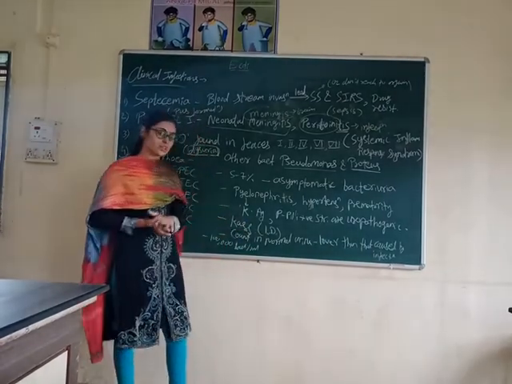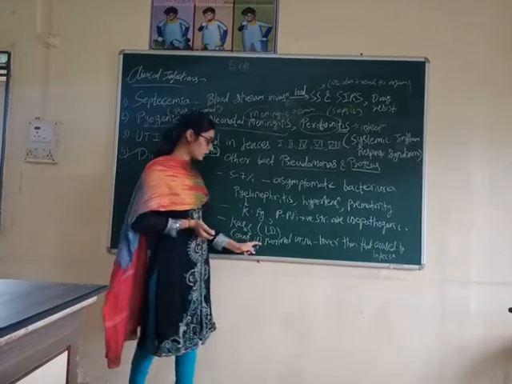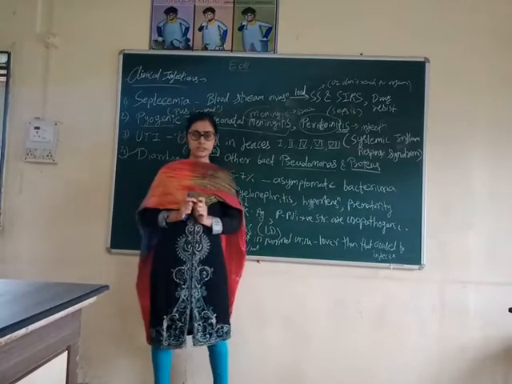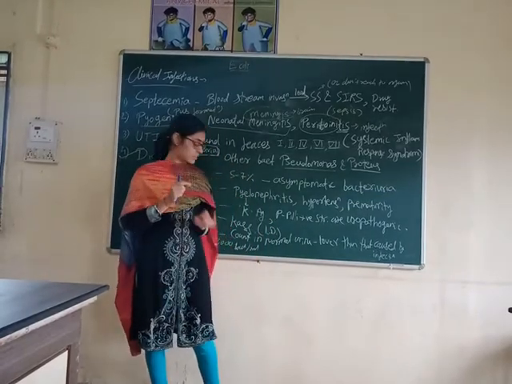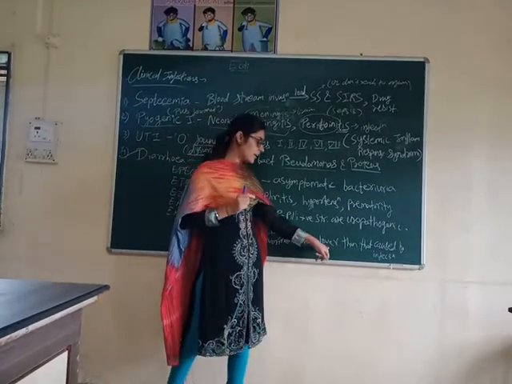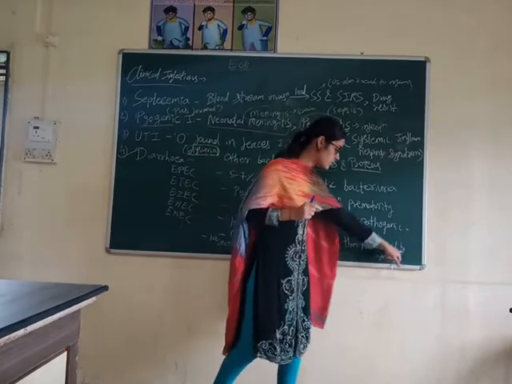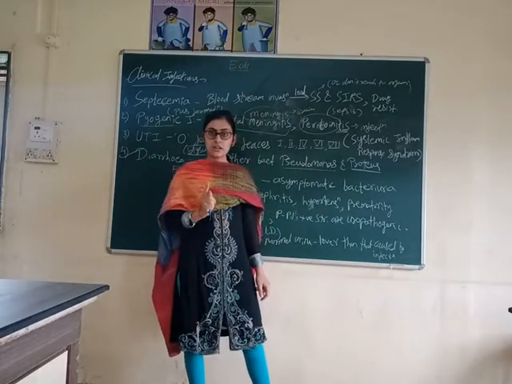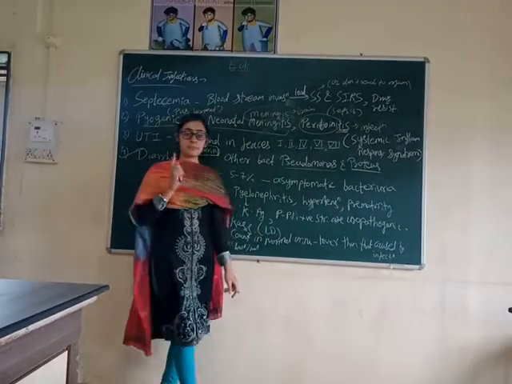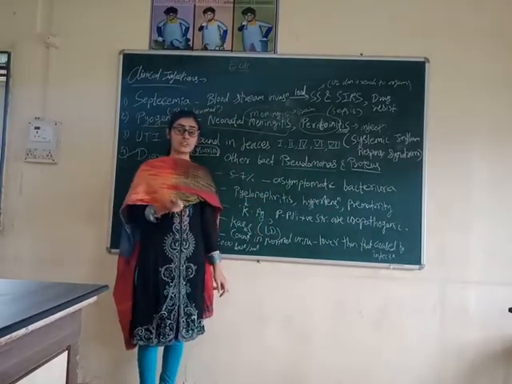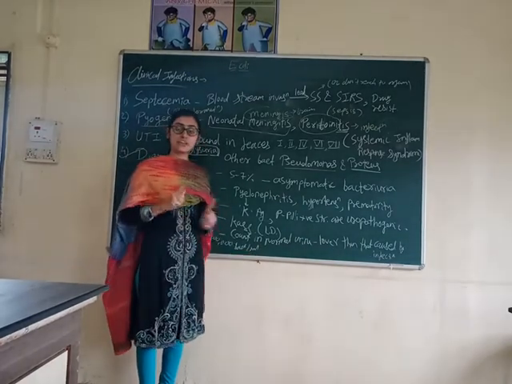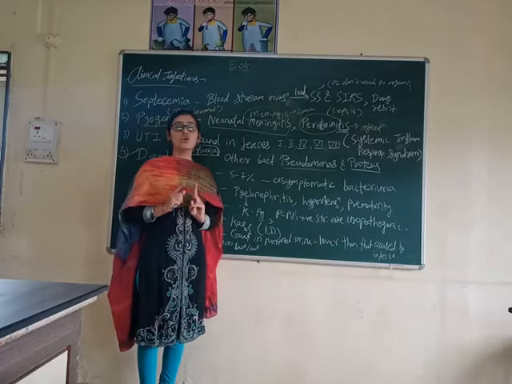Now, how to detect this UTI? Count in normal urine. Pathogenic strains count in the normal urine is lower than that caused by the infection. Definitely, if it is infected urine, the pathogenic coliforms present in that urine will be higher as compared to the contaminated urine and as compared to the normal urine.